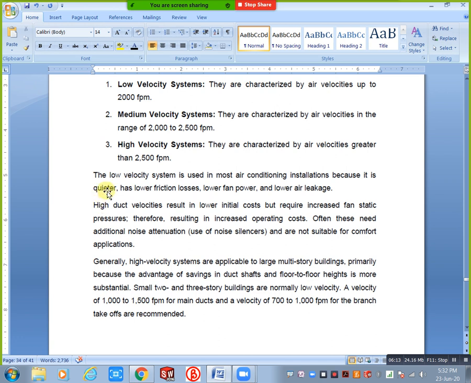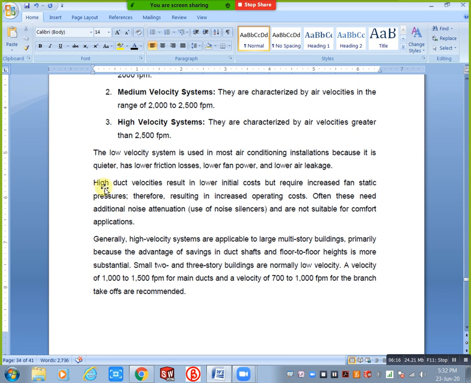Next, high duct velocities result in lower initial cost but require increased fan static pressures, therefore resulting in increased operating cost. Often these need additional noise attenuation, use of noise silencers, and are not suitable for comfort application. For residential and commercial buildings purposes, this is not useful, okay. Initial cost is low, at the same time operating cost is high, means running cost is high.